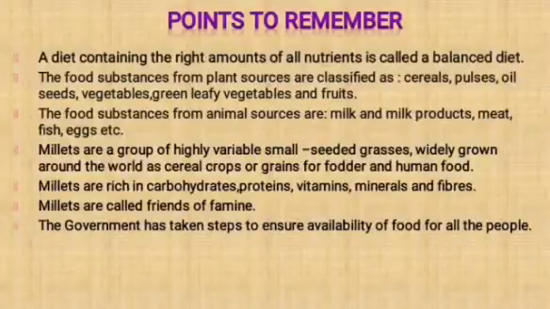Now let us revise what we have learned in this session. Points to remember. You can also read along with me, children. First point, a diet containing the right amounts of all nutrients is called a balanced diet. Spell the word balanced diet.